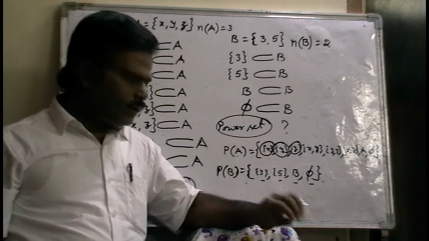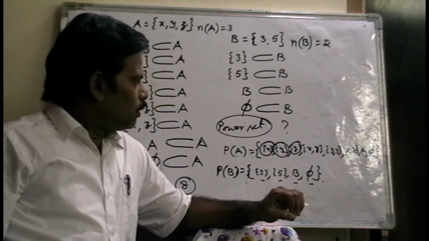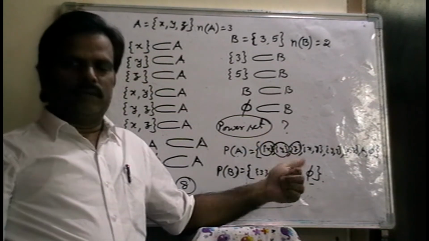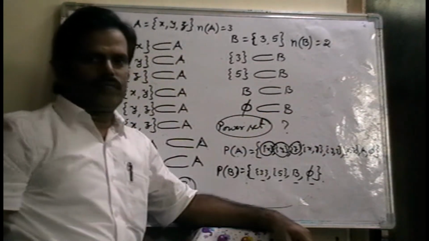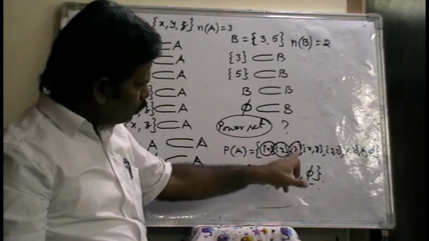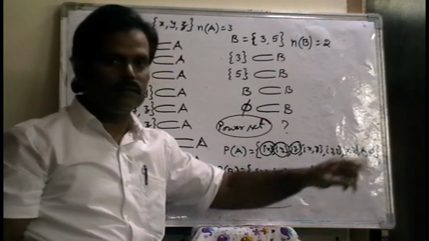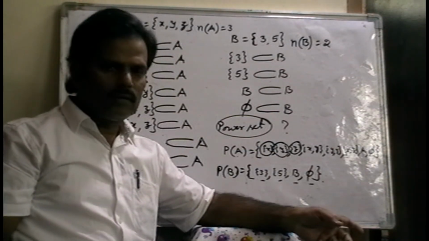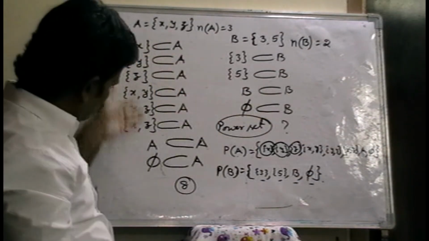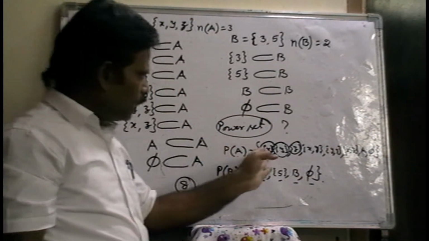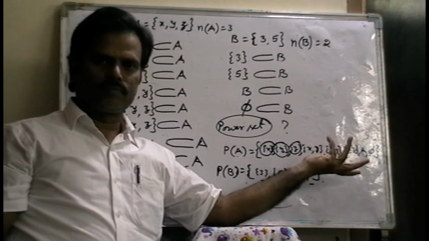Now, the last point: in this power set, how many elements are there? 1, 2, 3, 4, 5, 6, 7, 8. All the subsets are elements of the set. Here, how many subsets are there? 8. How many elements are there? 8. Why?